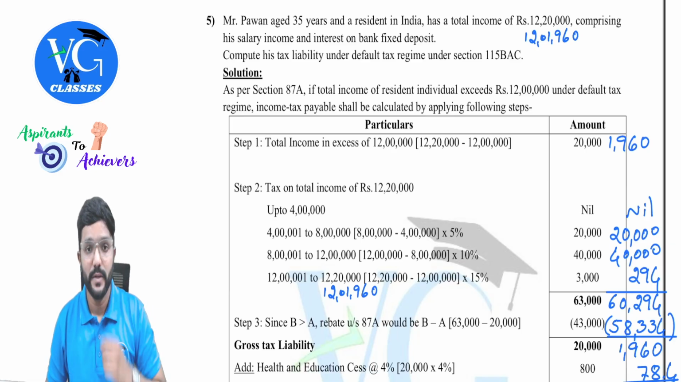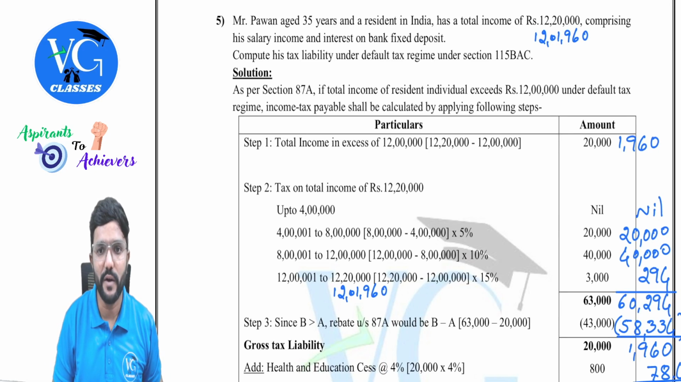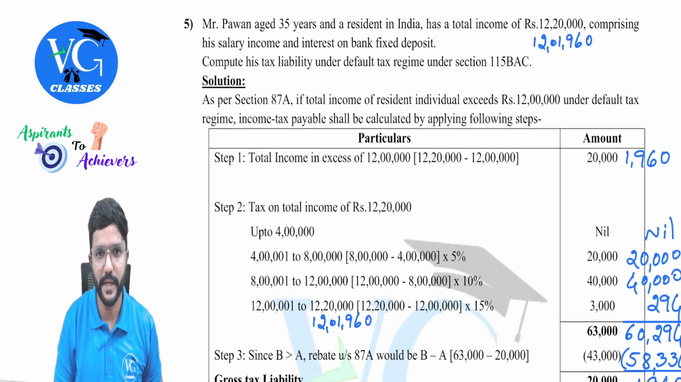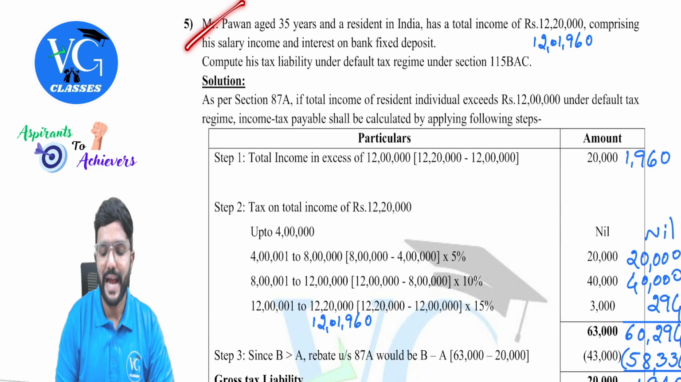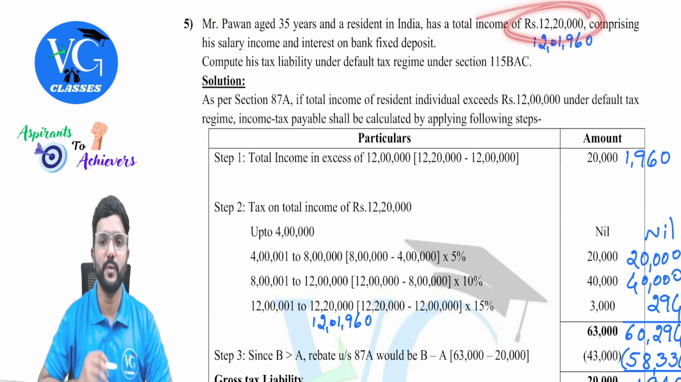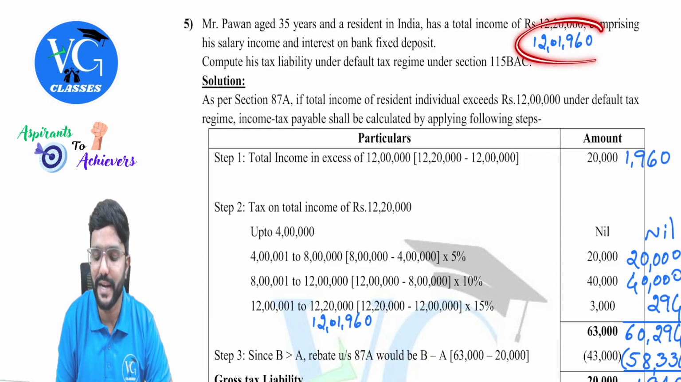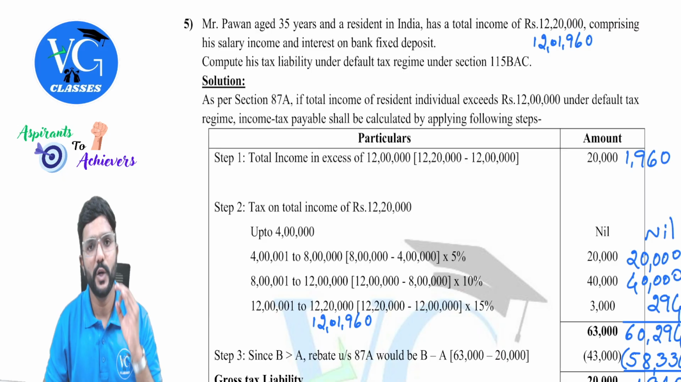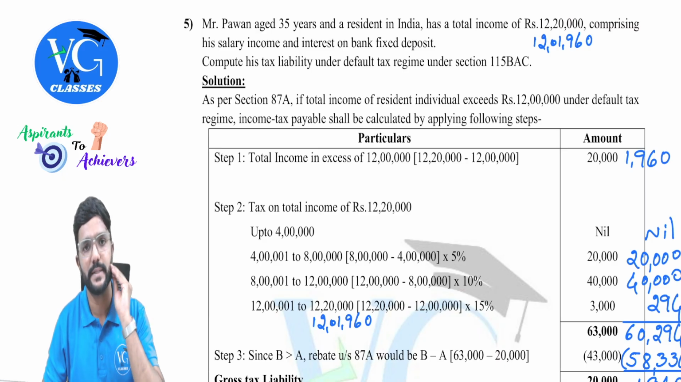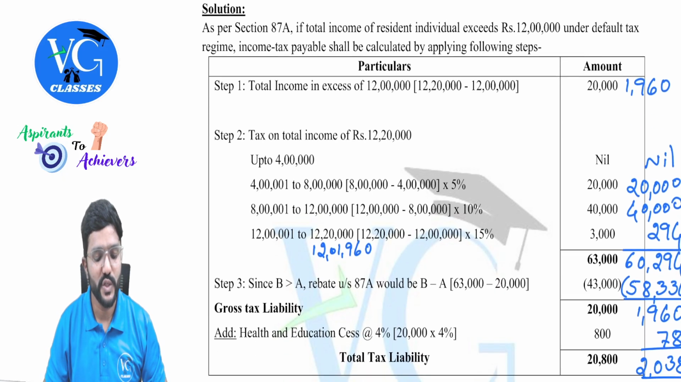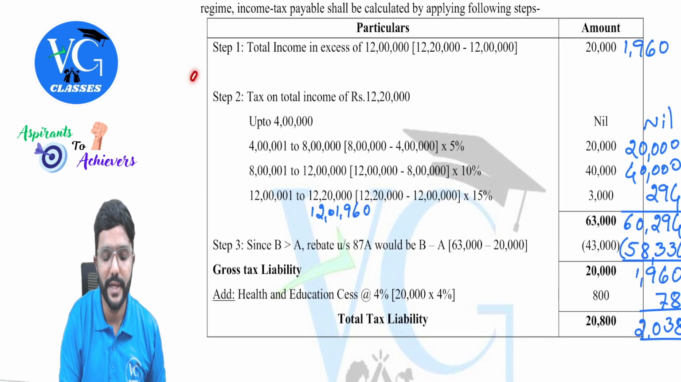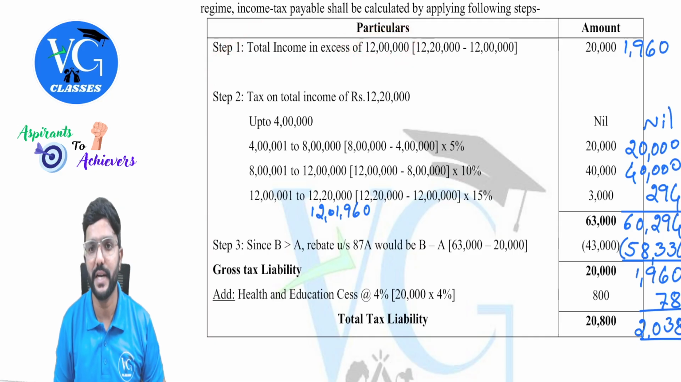Yeah. So this is the question which we have solved in the class, guys. If you remember it. Yes. Here Mr. Pawan had a total income of 12 lakh 20,000. But now we will slightly change it as per our requirement. We will make it 12 lakh 1,960. Yes, sir. Fine. So we'll apply the steps. First, total income in excess of 12 lakh. How much is that in my case?